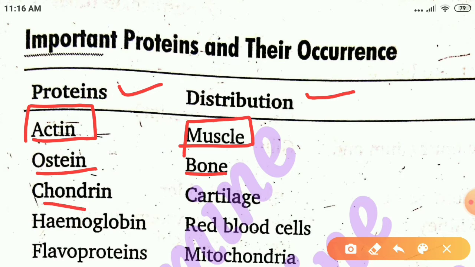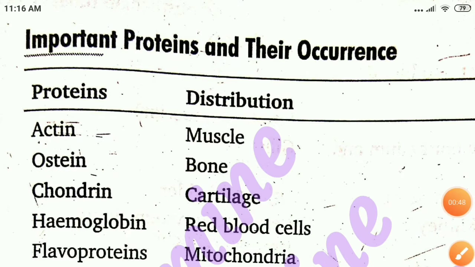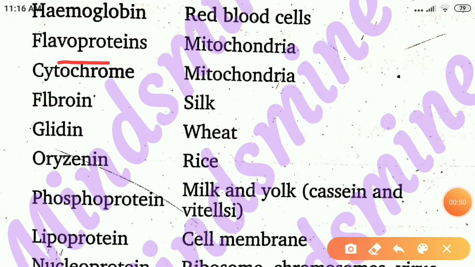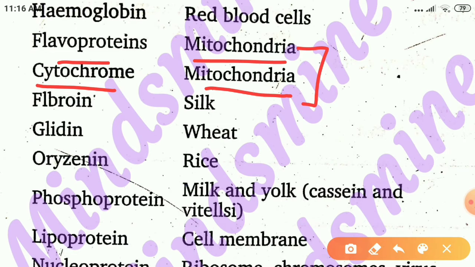Then we are with chondrine. Chondrine's distribution is in cartilage. Hemoglobin is again a protein. Mind it here, hemoglobin is a protein and its distribution is in red blood cells. Then flavoproteins are in mitochondria. Cytochrome is in mitochondria. Both are in mitochondria. Then fibroin is in silk.